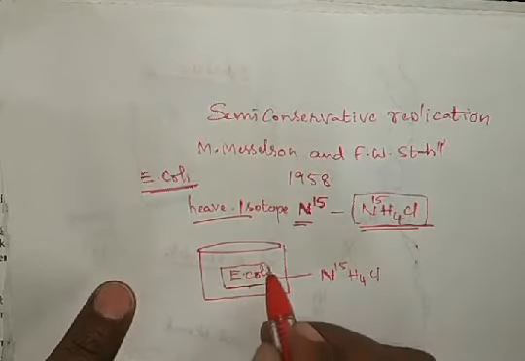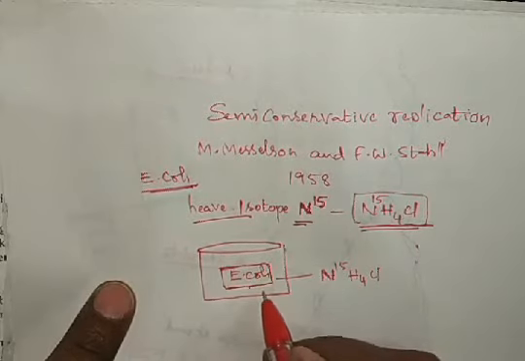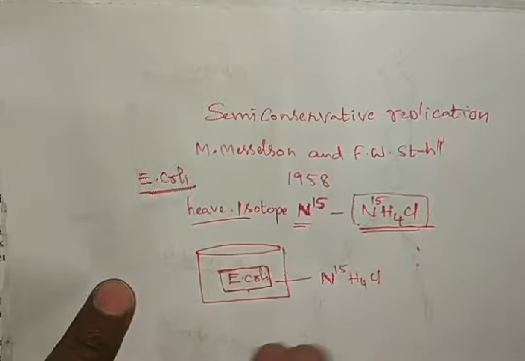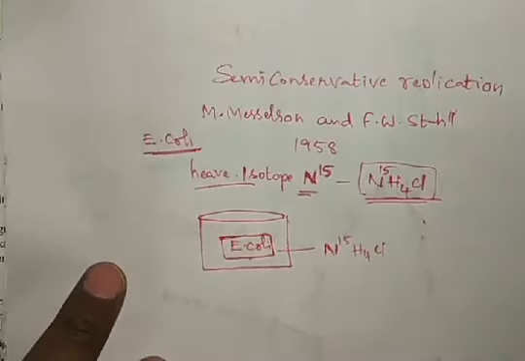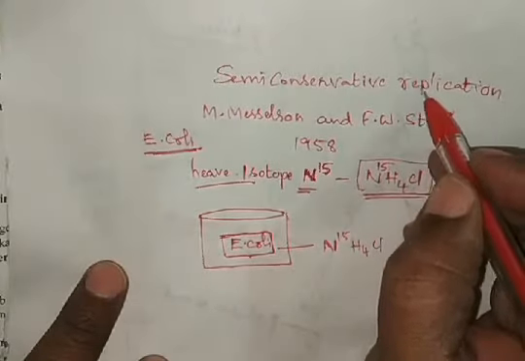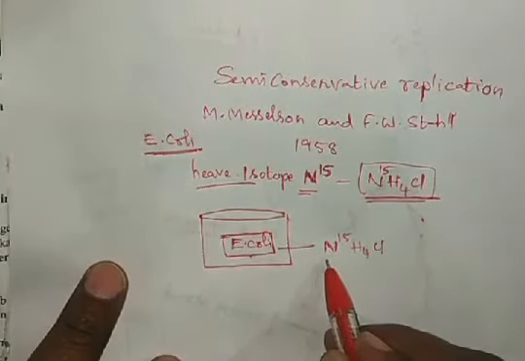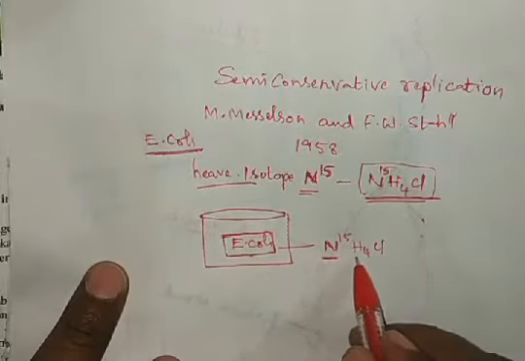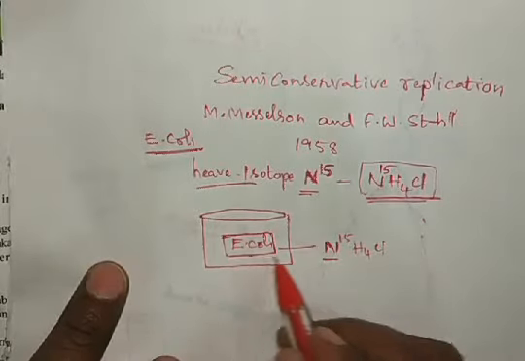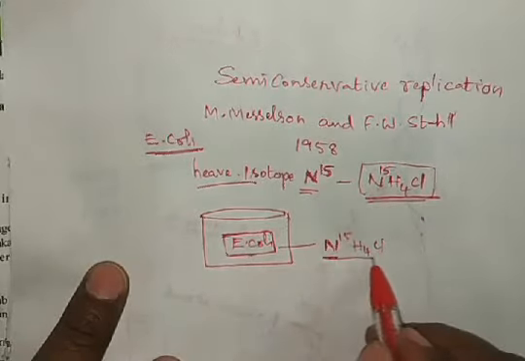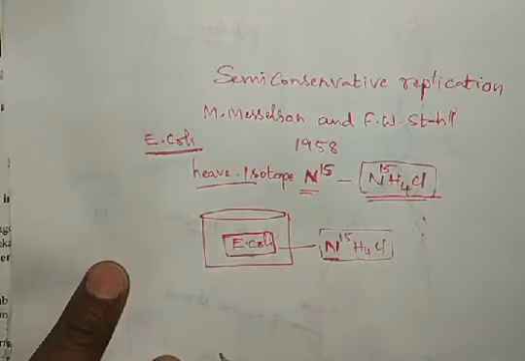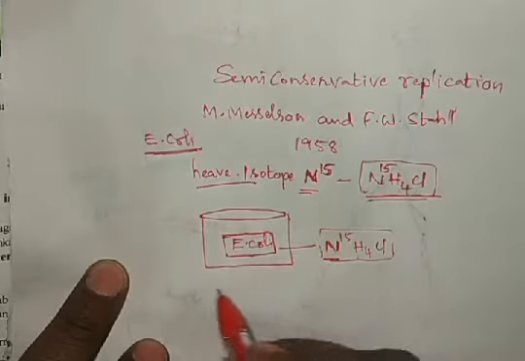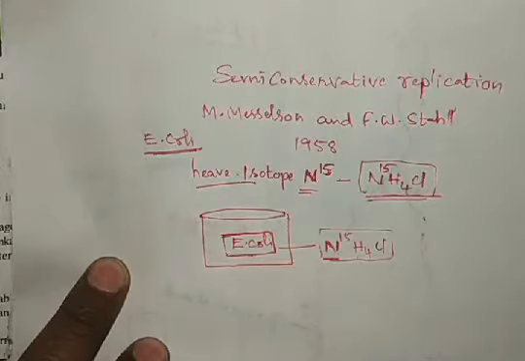Wherever nitrogen is present in the DNA, that is in the nitrogen bases, the normal N14 nitrogen is replaced with N15 nitrogen when we grow the E. coli bacteria in N15 containing ammonium chloride. He did this for several generations, so this N15 is incorporated into the DNA.